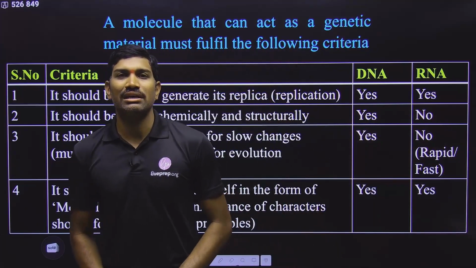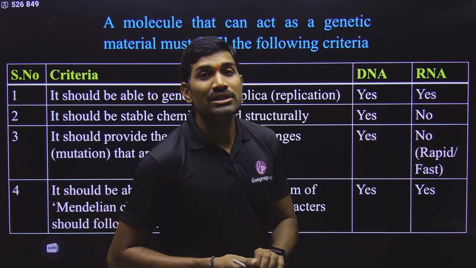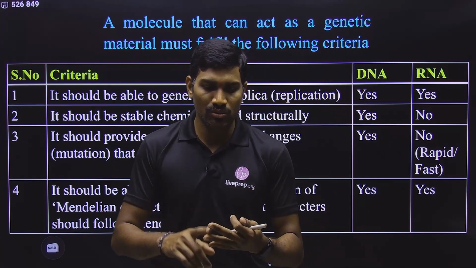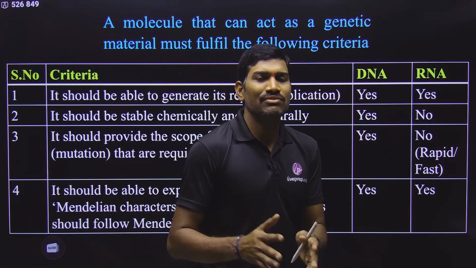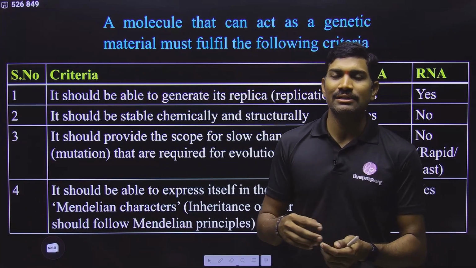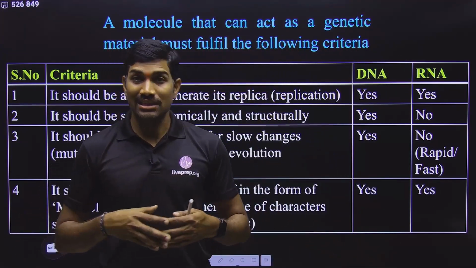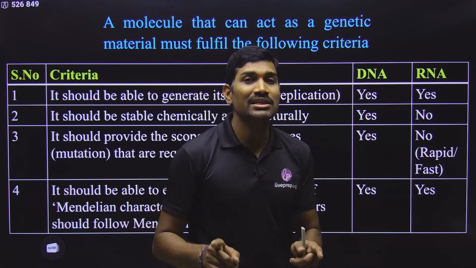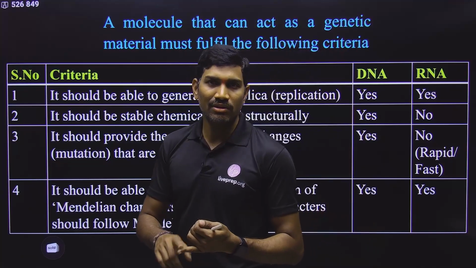The reasons are also given. The molecule that acts as genetic material should be stable in the lifetime of the organism, whether it is in the embryonic stage, early childhood, adulthood, or old age, whatever the life cycle. In some insects, you will find stages like larva stage, pupa stage, adult stage. Whatever the stage, in all these stages, the genetic material should be stable. And for this particular property, both DNA and RNA will follow.